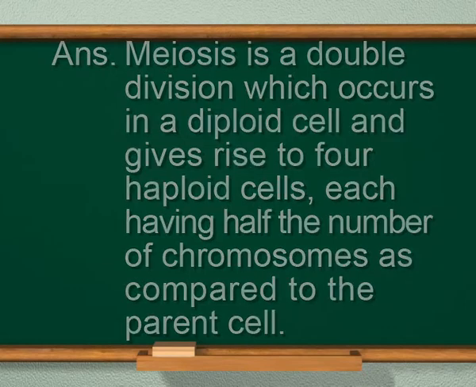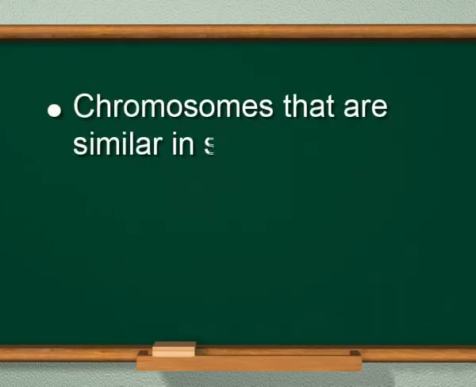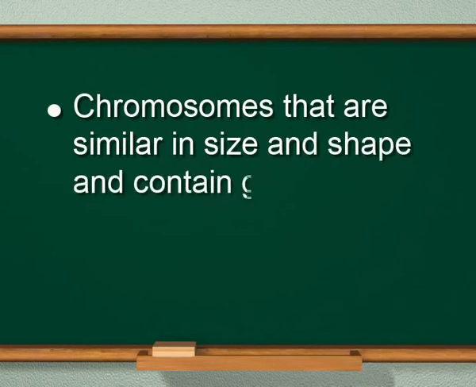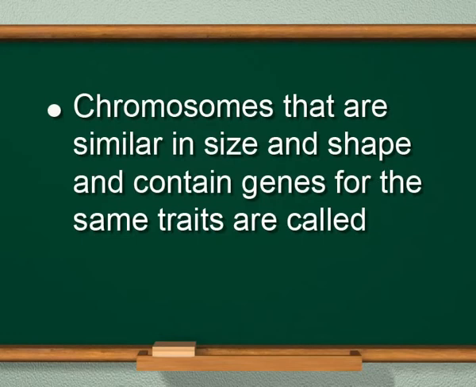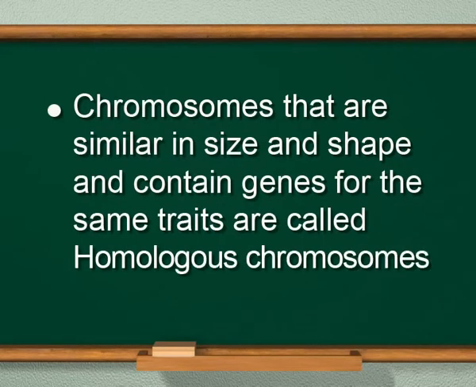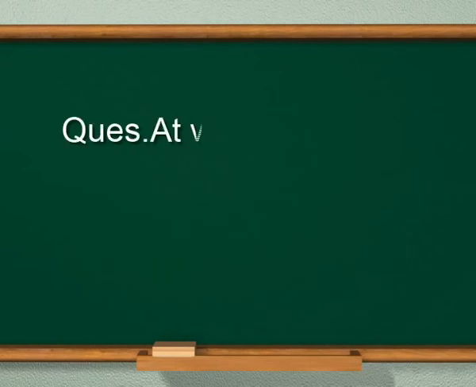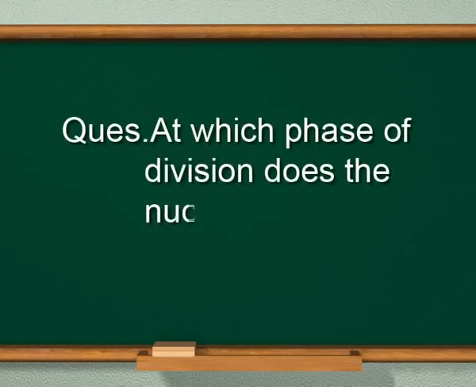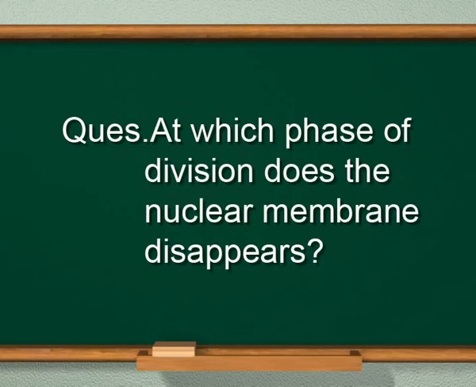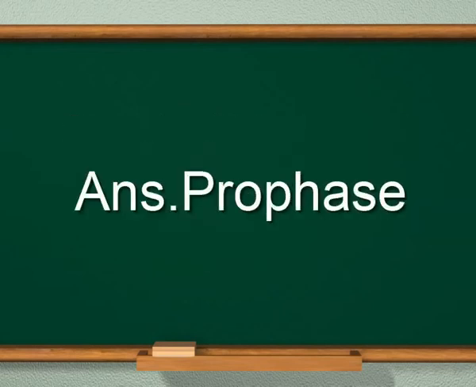The next question is, chromosomes that are similar in size and shape and contain genes for the same traits are called homologous chromosomes or what? The answer is, homologous chromosomes or homologues. My next question is, at which phase of division does the nuclear membrane disappear? And the answer is prophase.